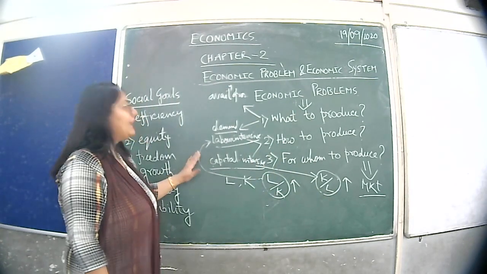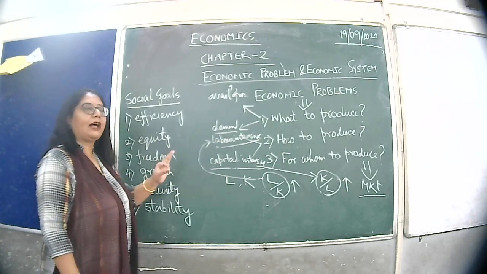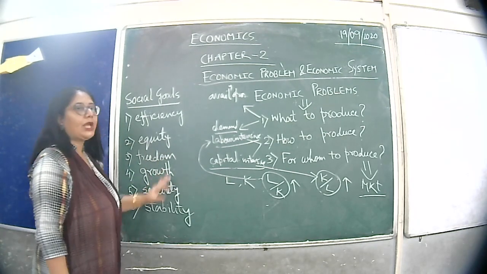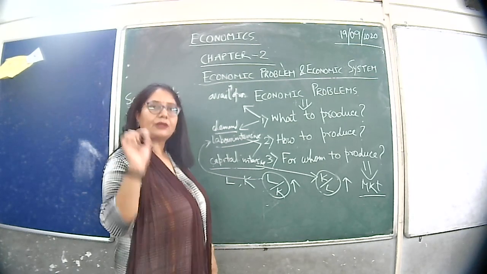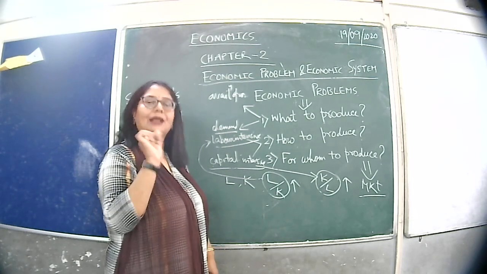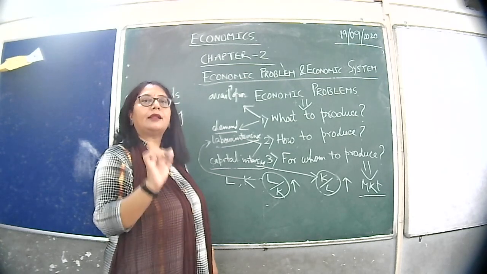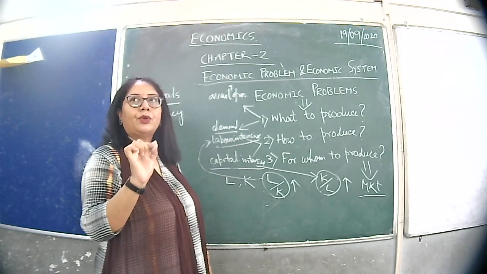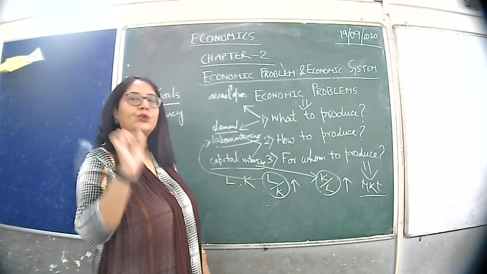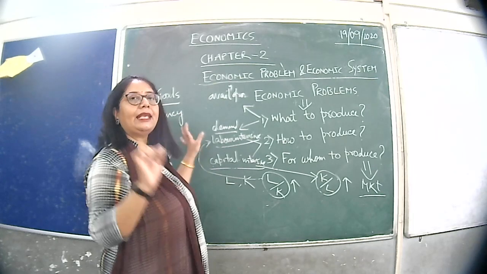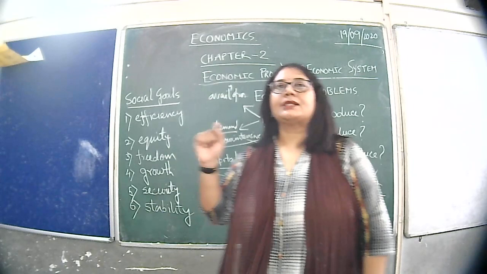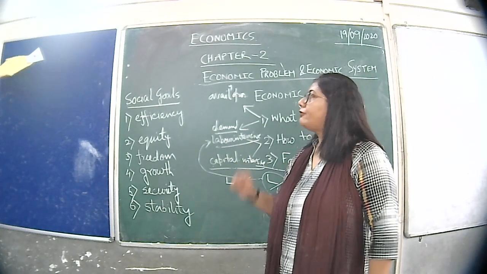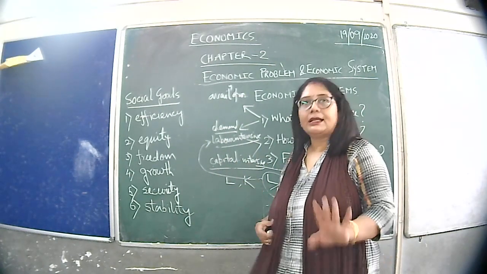The second point is your question: what are the social goals of a government? Please write down that question. Your 2 marks question comes: what are the social goals of any government? I repeat, what are the social goals of a government? Answer will be